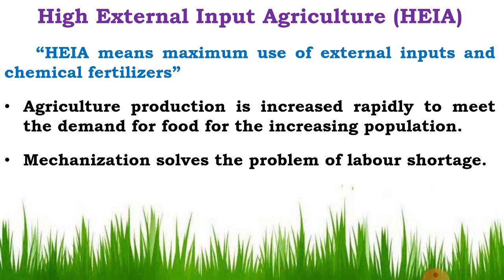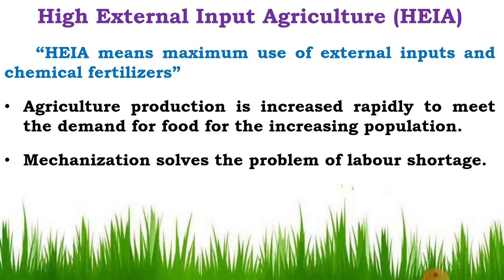Okay, this is the LEI. And then the second session, that is the HEI. HEI means high external input agriculture. High external input agriculture means maximum use of external inputs for increasing the production of the crop. External inputs like fertilizers, insecticides, pesticides, herbicides, etc., and chemical fertilizers. That is called HEI.